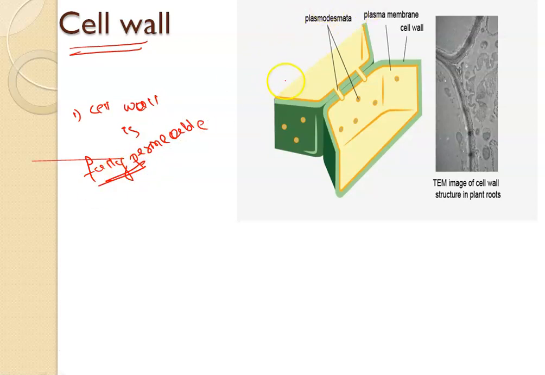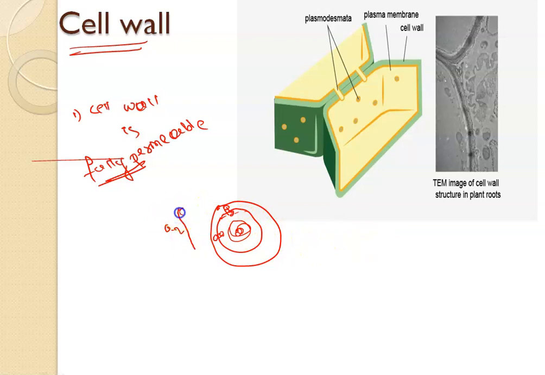I told you that through the plasmodesmata there is movement of oxygen and water molecules. Suppose here we have a cell. This is our plant cell. Here we have the cell wall around it, and this is our plasma membrane. Between these we have tube-like structures, let's say plasmodesmata. If this oxygen wants to enter this cell, it has to pass the cell wall. It has two gates here.